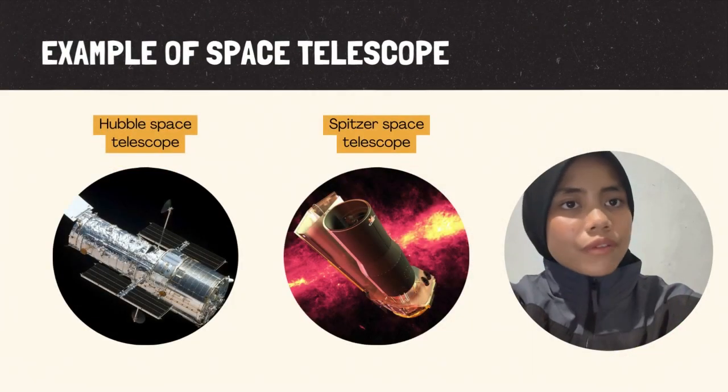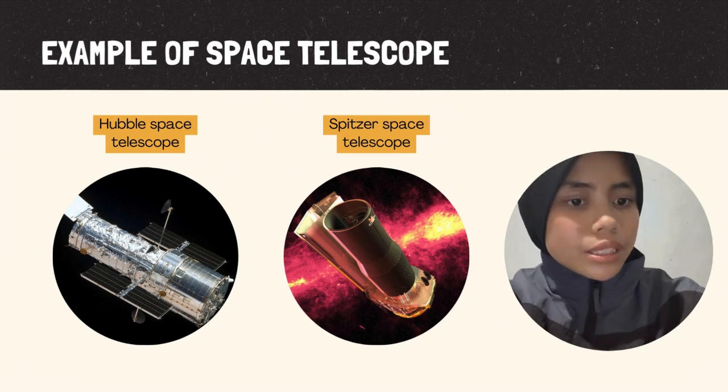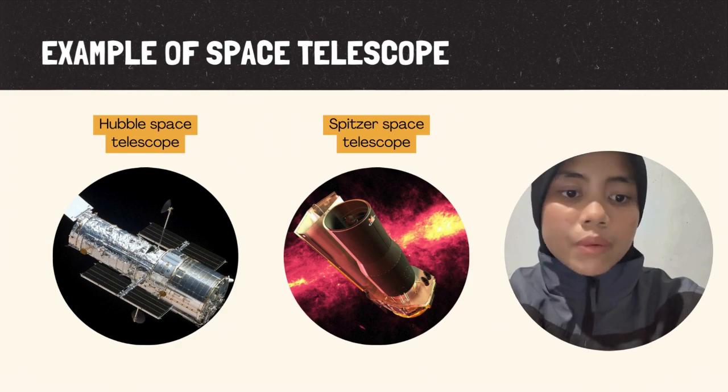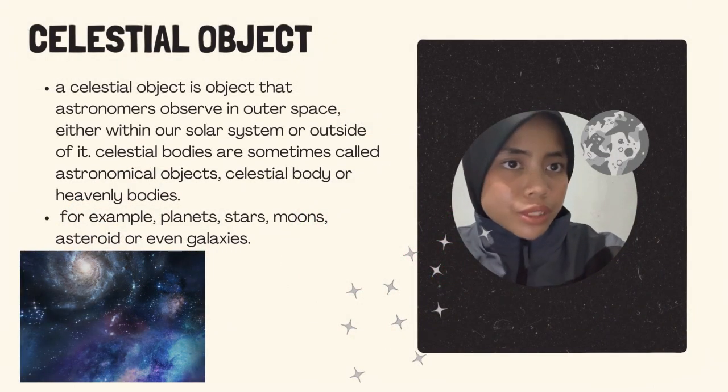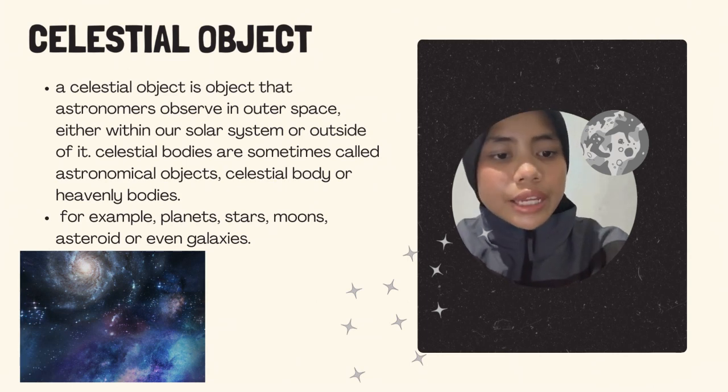Let's move on to the example of space telescopes, such as the Hubble Space Telescope and the Spitzer Space Telescope, which allow us to capture views of galaxies and nebulas far away from our own solar system. What is the meaning of celestial object? A celestial object is an object that astronomers observe in outer space, either within our solar system or outside of it. Celestial objects are sometimes called astronomical objects, celestial bodies, and heavenly bodies. For example, stars, planets, moons, asteroids, and even galaxies.